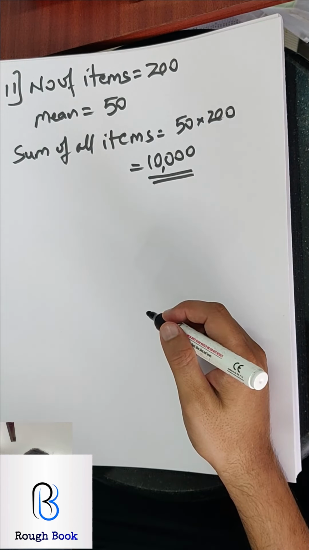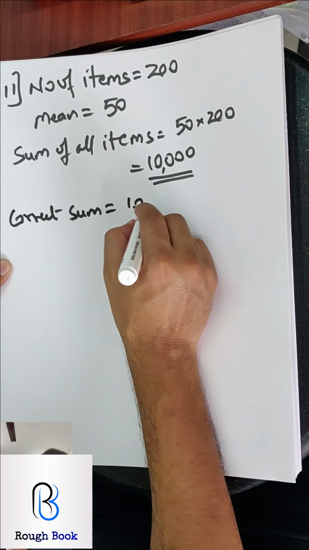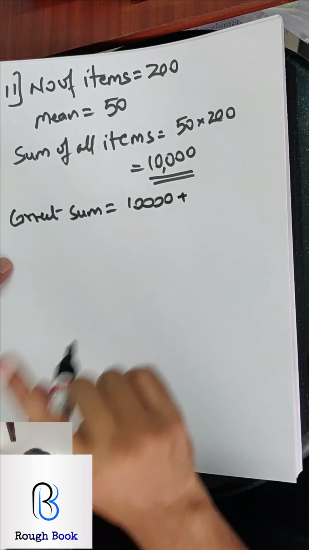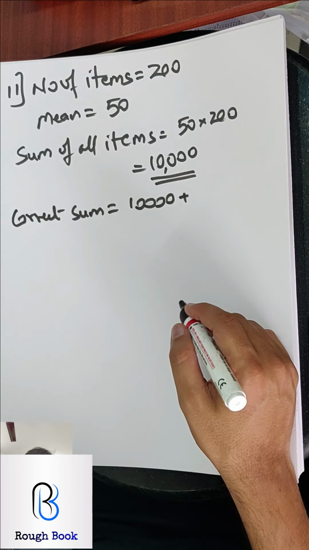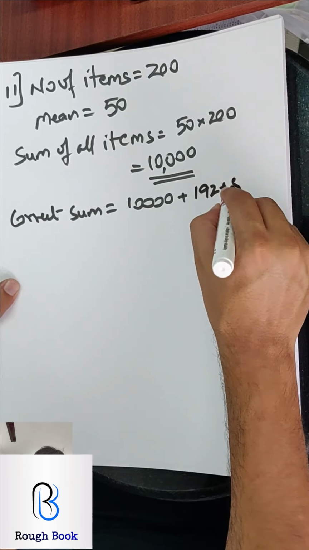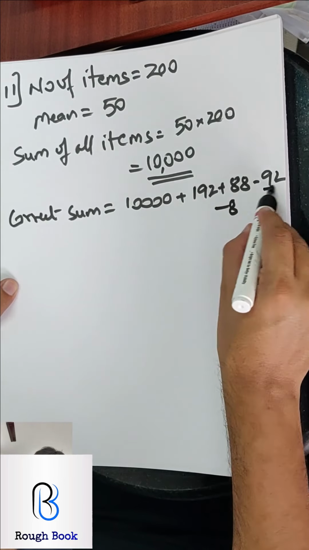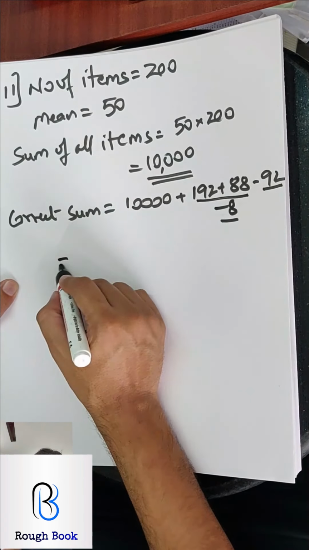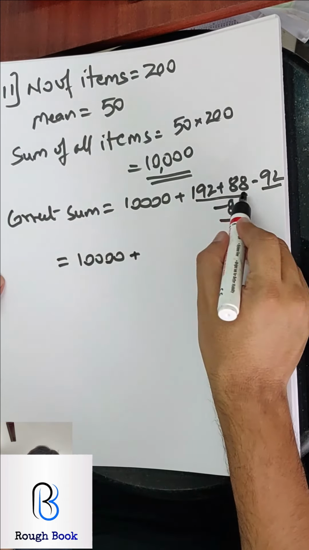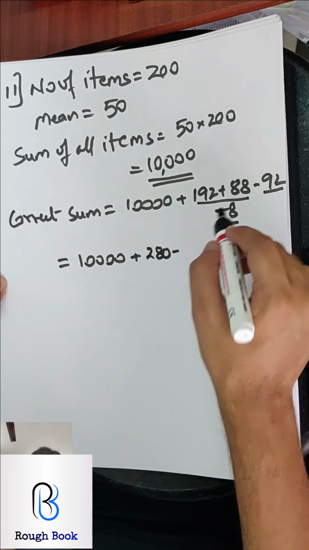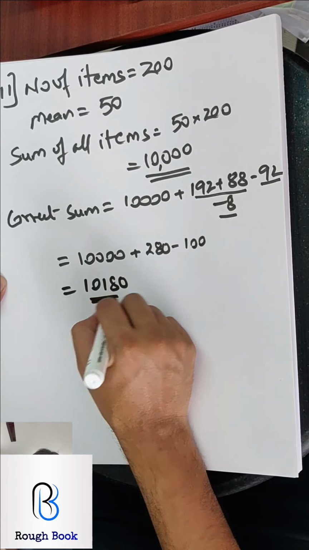The second part we'll see. First understand this. Correct sum is equal to 10,000 plus whatever the right items are. So what are the correct items? They say it was misread as 92 and 8 instead of 192 and 88. So correct were 192 and 88, but they misread as 92 and 8. So 92 and 8 we subtract and we add these two. So what do we get? 10,000 plus 192 plus 88, that will be 280, minus 92 and 8, so 100. So that is 180. So my correct answer will be 10,180.